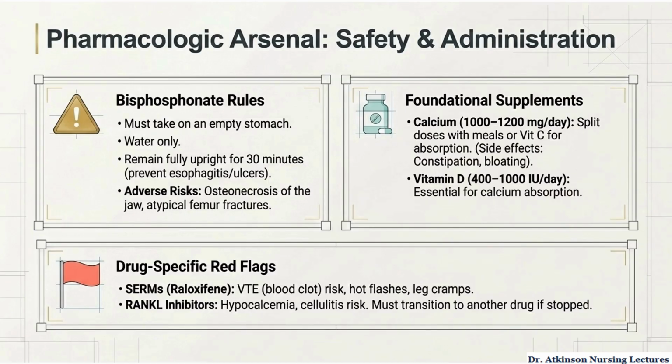Bisphosphonates must be taken on an empty stomach with water only, followed by at least 30 minutes fully upright to prevent esophageal injury. Major adverse risks include osteonecrosis of the jaw and atypical femur fractures. Calcium and vitamin D supplementation are essential to support bone health and calcium absorption. SERMs increase VTE risk, while denosumab can cause hypocalcemia and cellulitis and requires transition therapy if discontinued to prevent rapid bone loss.